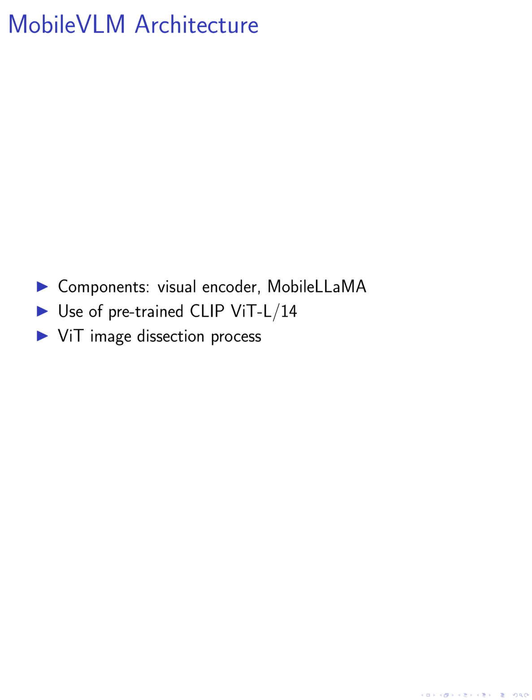In the second part of our paper, we describe the overall architecture of MobileVLM, which includes a visual encoder, a tailored language model, MobileLLaMA, and an efficient projector, LDP. We discuss the use of pre-trained CLIP ViT-L/14 as the visual encoder and how the Vision Transformer dissects images into patches, applies linear embeddings, and integrates positional encodings.